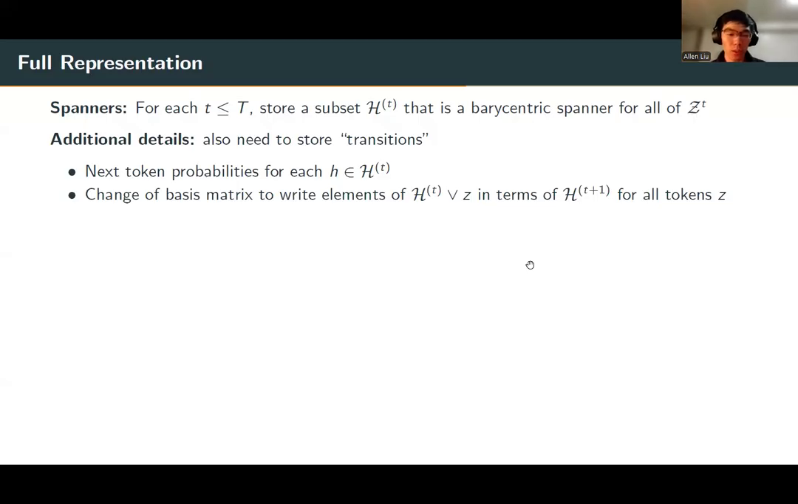First, we'll store the next token probabilities for all of the histories h in h_t. And then we'll also store a change of basis matrix, specifically to write all of the elements of h_t concatenated with any possible next token z as a linear combination, in terms of the elements of h_{t+1}. So this change of basis matrix basically lets us rewrite elements of h_t concatenated with some arbitrary token in terms of the elements of h_{t+1}.